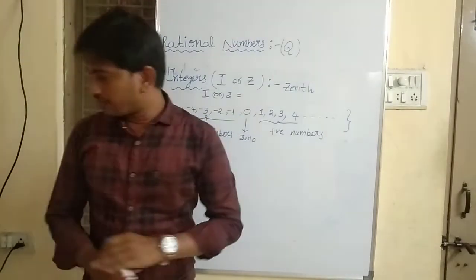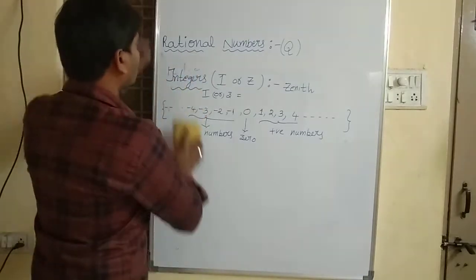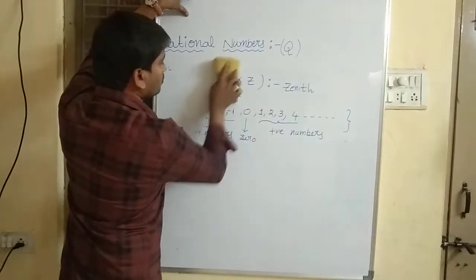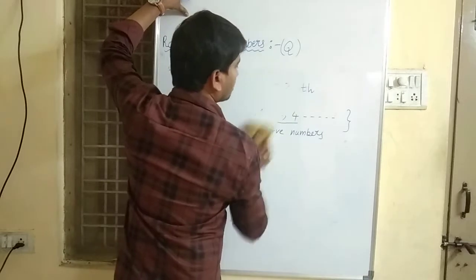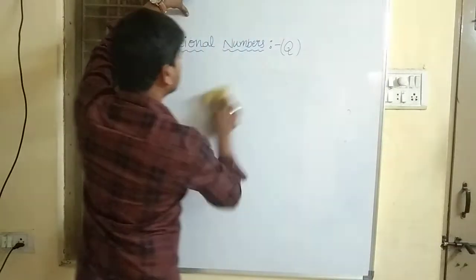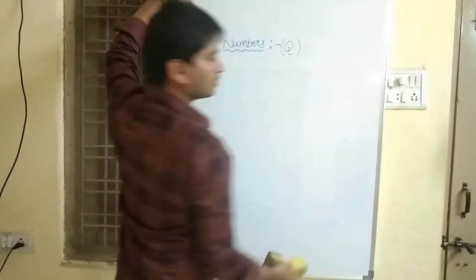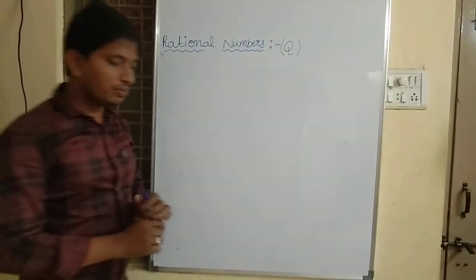Right? Now our topic is rational numbers. What do you mean by rational number?